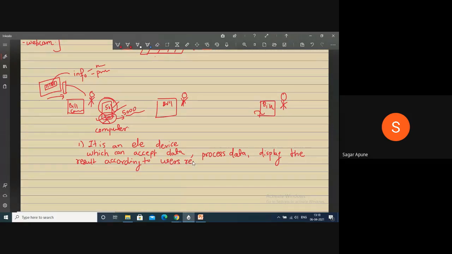Here the requirement of the user is that he or she wants the total amount, total bill, right? Total bill is 5,000. So it gives the result that your total bill is 5,000. So we can define a computer as an electronic device which can accept data, process the data and display the result according to the user's requirement.